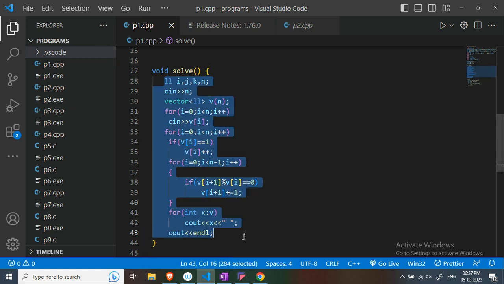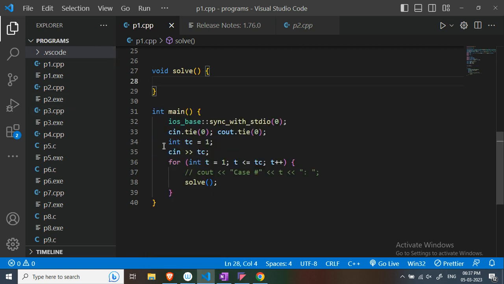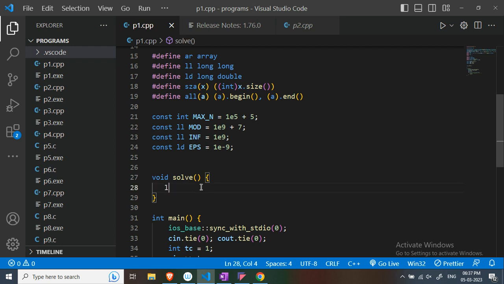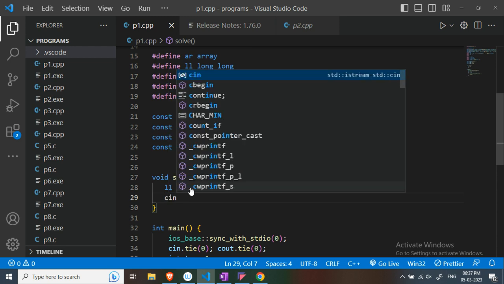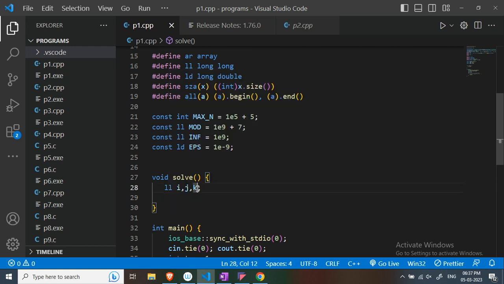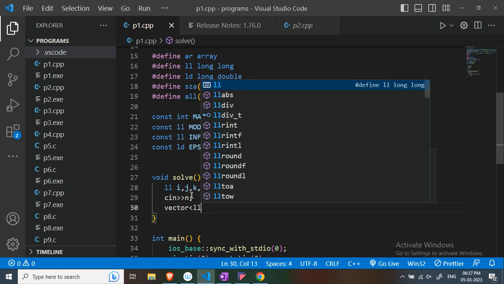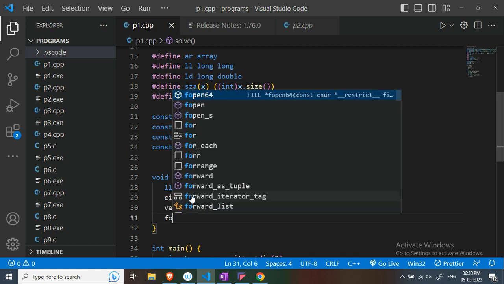So let's run the program. First I have inputted the number of test cases, and then I am calling the solve function. In solve, I will write the main program. LL stands here for a macro; LL is nothing but long long. Long long i, j, k, and also I will take n, which represents the size of the array. So I will write cin n and vector LL v of n.